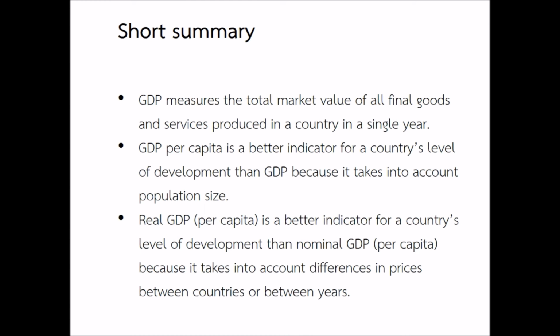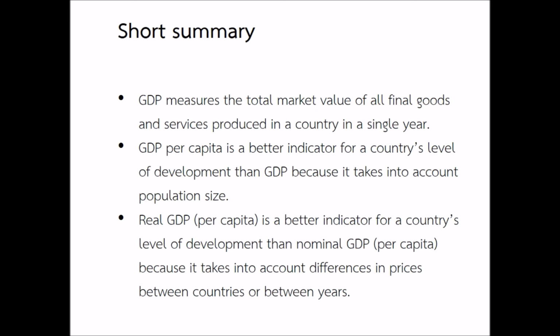Let's shortly repeat what we have learned in this presentation. GDP measures the total market value of all final goods and services produced in a country in a single year. GDP per capita is a better indicator for a country's level of development than GDP because it takes into account population size.